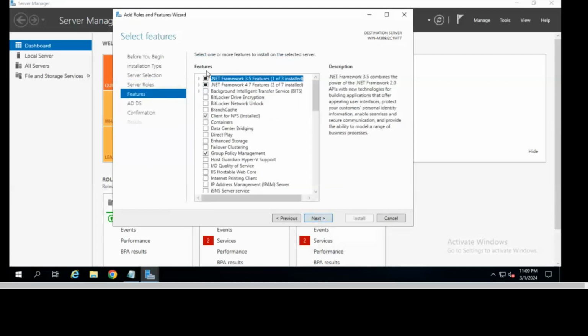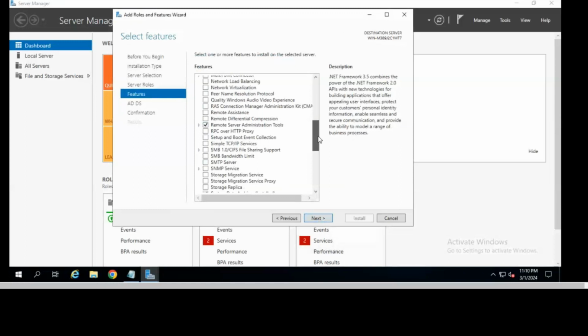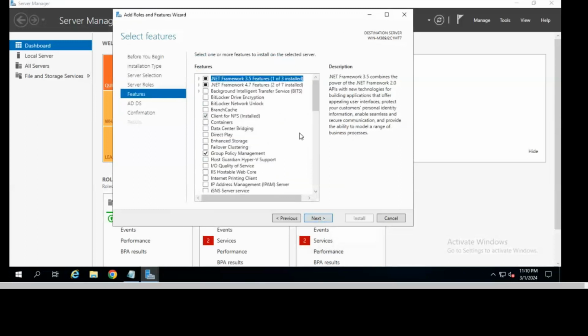This is the features. Features means supportive applications. We don't need to install any supportive ones. By default, all the applications we need are selected, like Group Policy, Client for NFS, everything is available. So don't need to do anything. For advanced users, we have multiple features also available, and we can do some more things also. But for now, don't need to select anything here. Just do next.